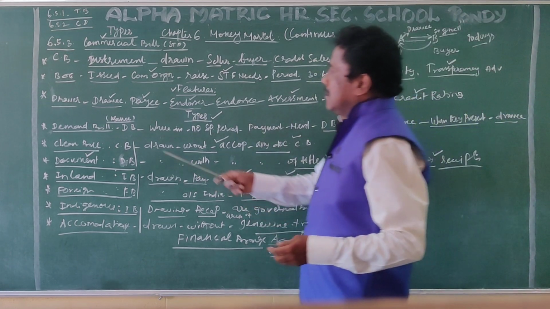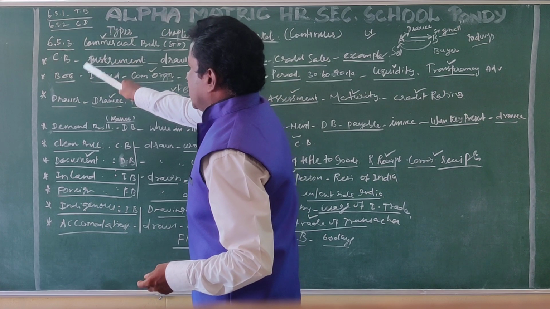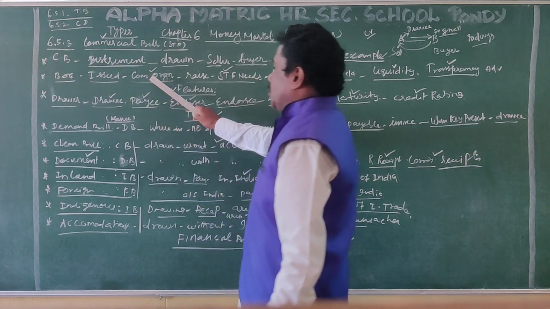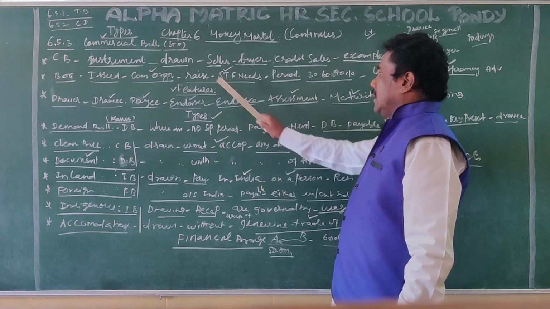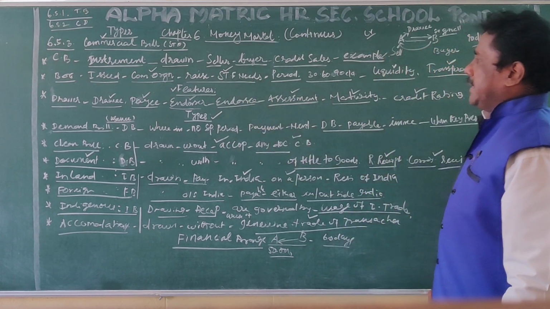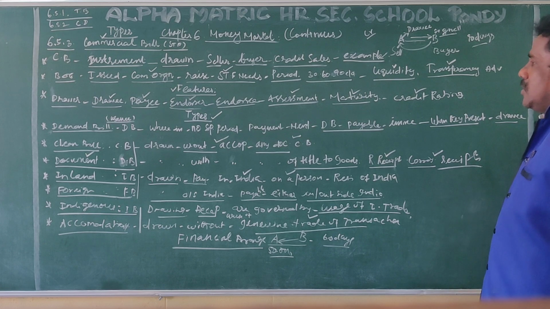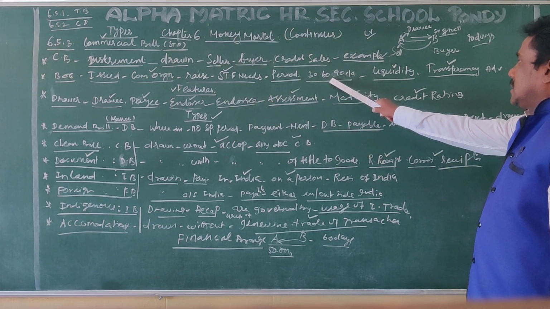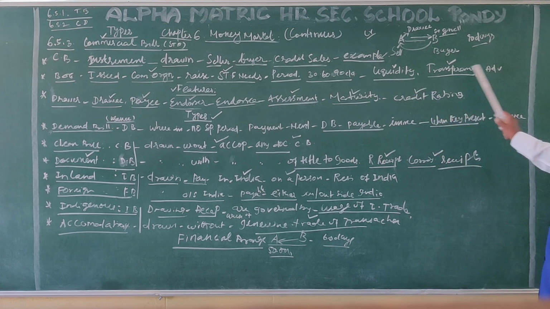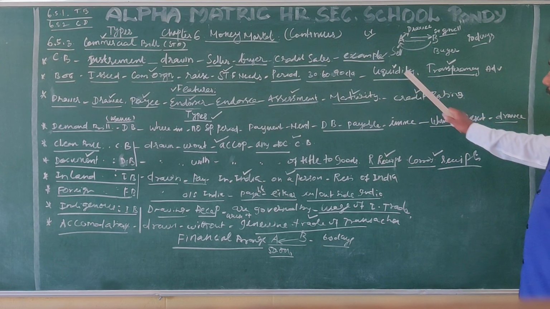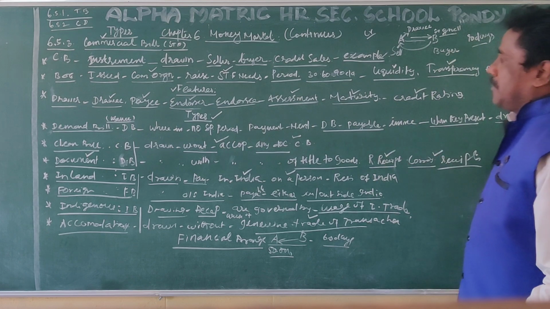Commercial bill is a bill of exchange issued by a commercial organization to meet short-term financial requirements. The maturity date of the bill of exchange may be 30 days, 60 days or 90 days. The two important advantages of commercial bills are liquidity and transparency.